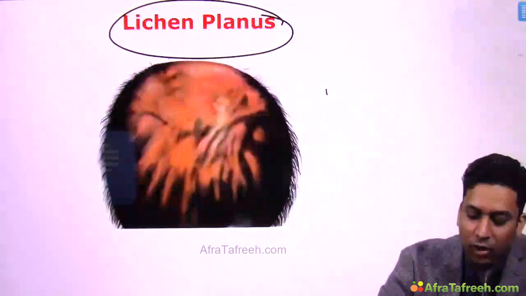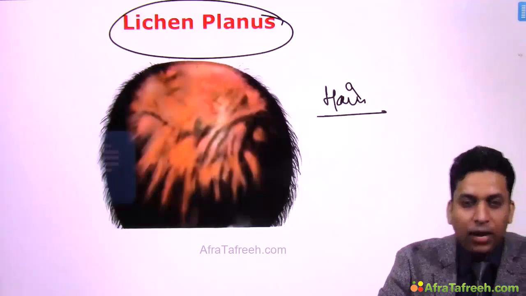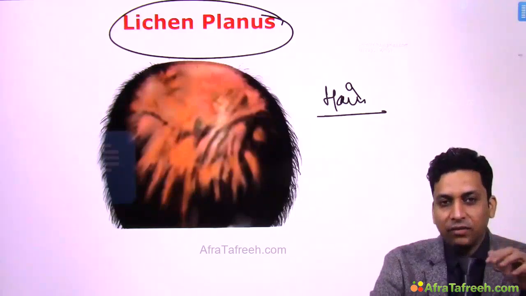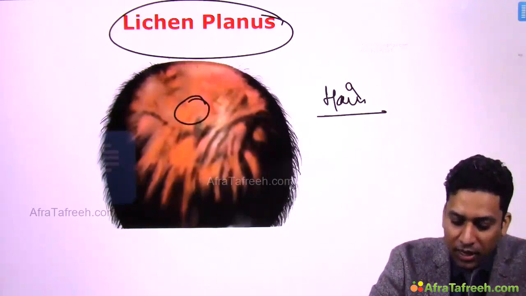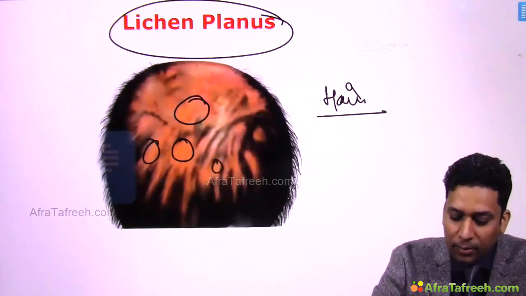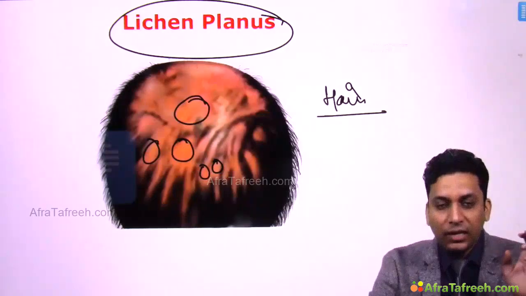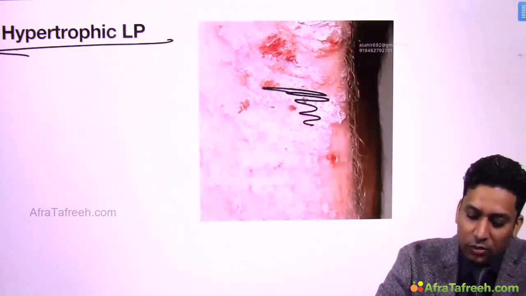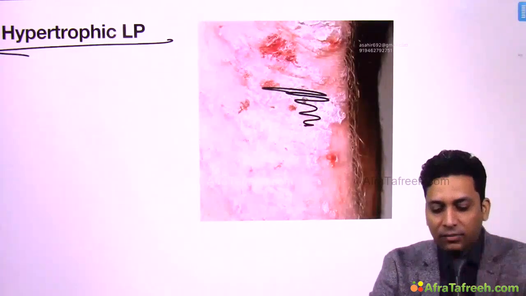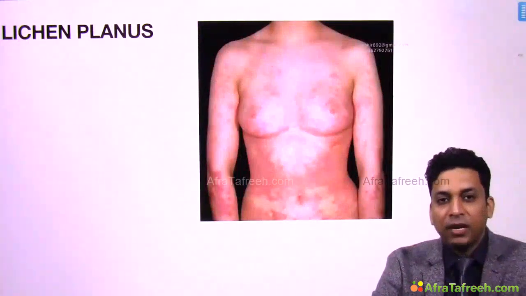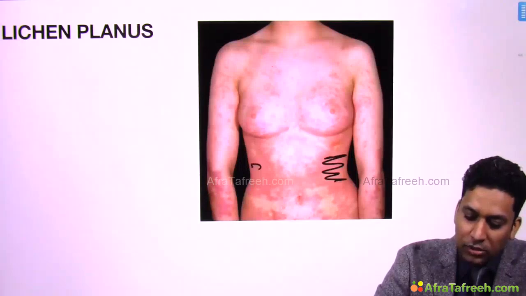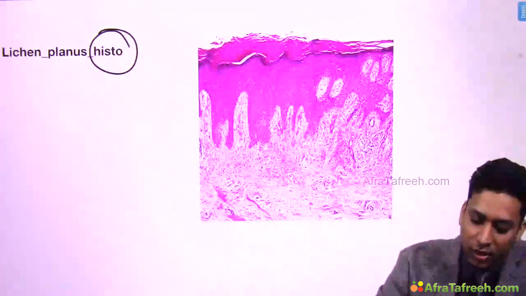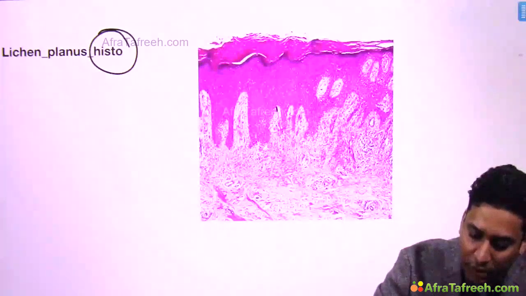Then lichen planus can involve hair follicles. I told you the type is known as lichen planopilaris, where initially you will get hyperpigmented follicular prominences and gradually they will heal with scarring. So this is permanent type of hair loss, this is scarring type of hair loss, and these hair roots are permanently damaged. Then hypertrophic variant of lichen planus, where you will find thick skin, so very thick lichenified skin might be present. Then lichen planus pigmentosus, where you will find this pigmented lesion. So this is pigmentosus.